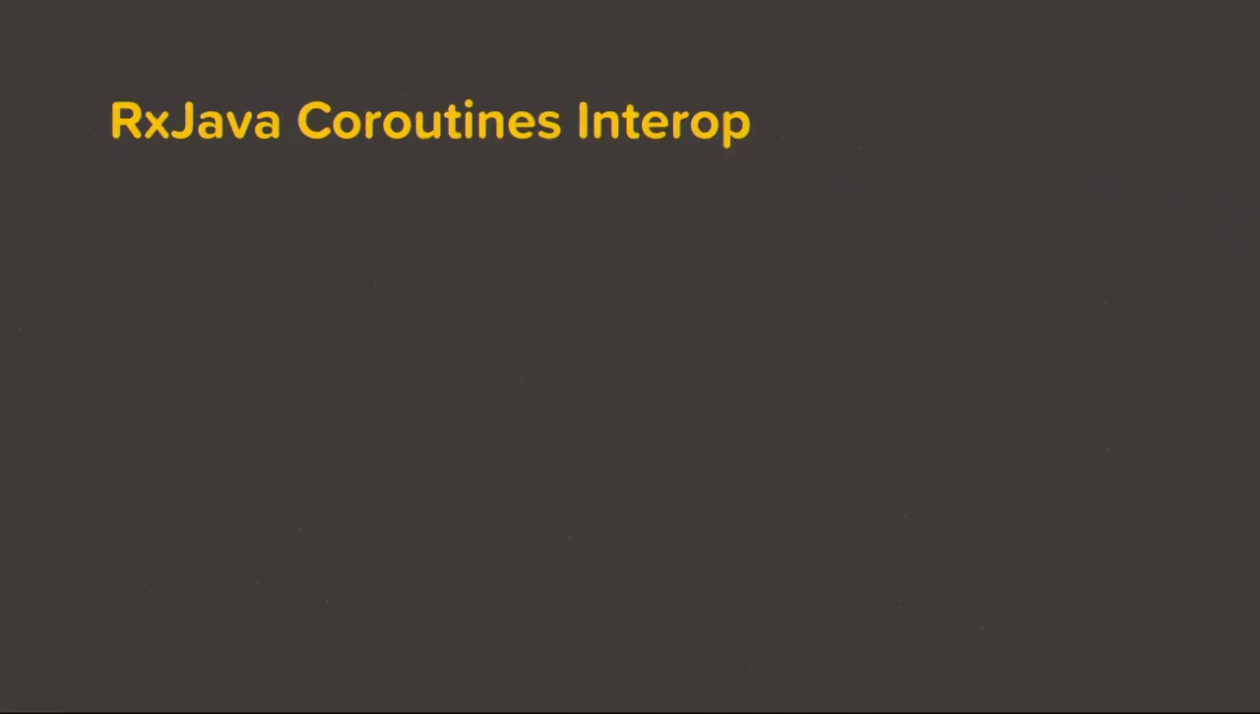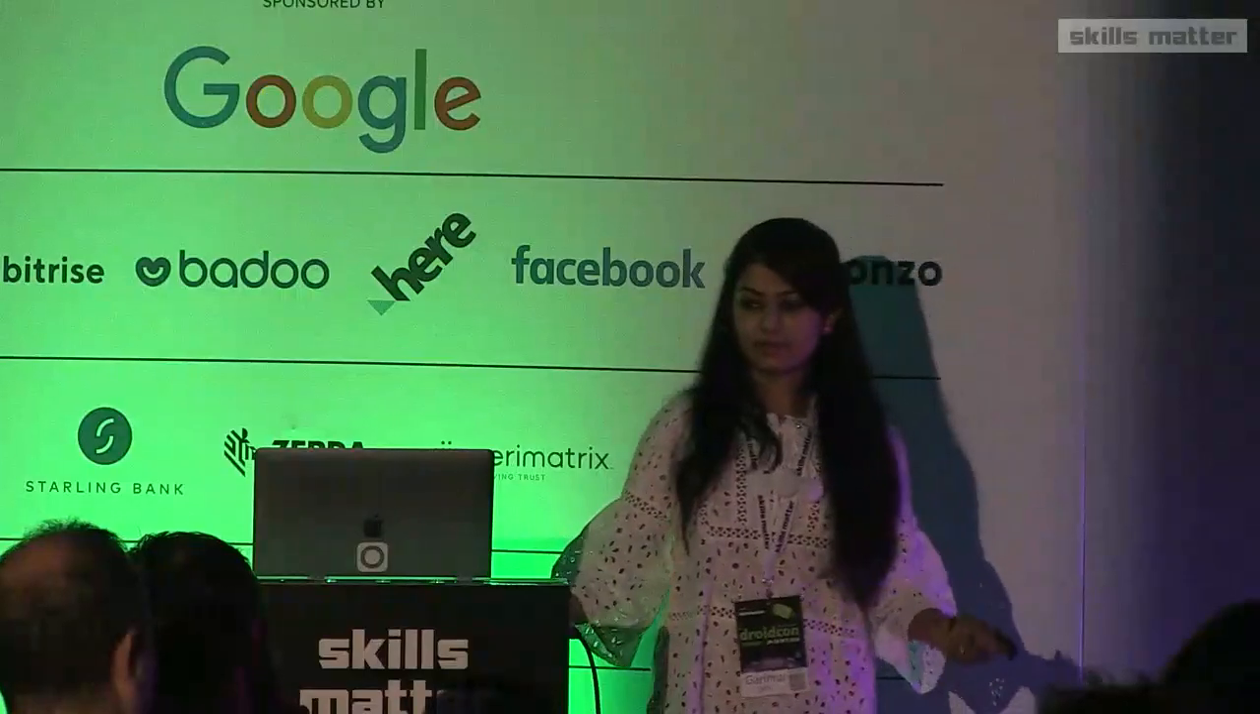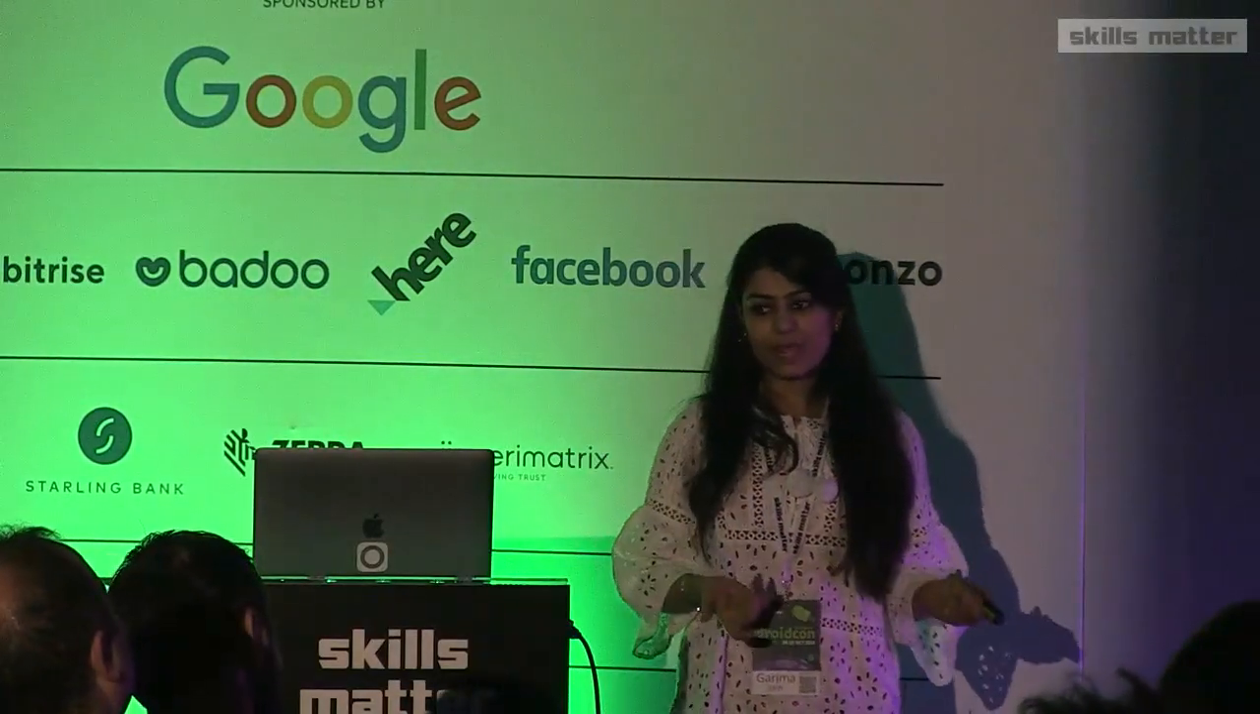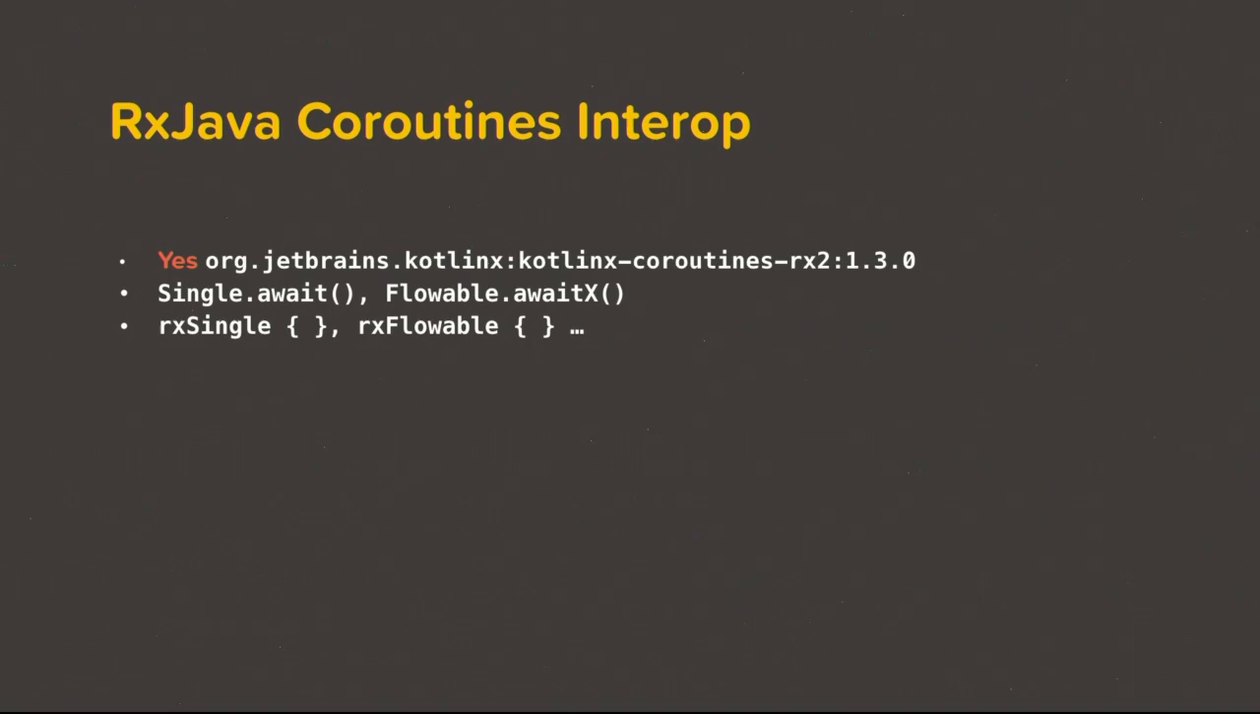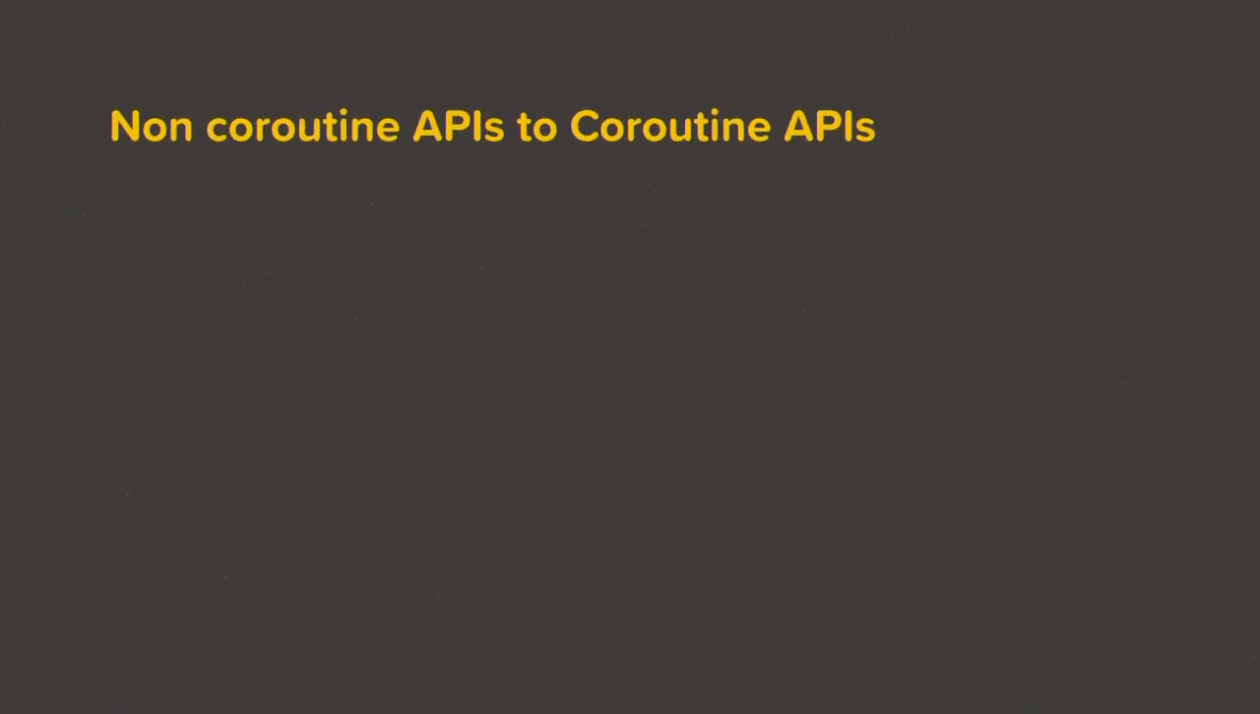So another question could be, I have a reactive app. How do I start? So there is an interop library. We can start piece by piece. You can use this. There is a single.await, flowable.await, and similarly the other counterpart to convert a single into coroutines flow. So we have a bunch of goodies and we can do interop. So if we have a non-coroutine API and we want to convert into coroutine, yes, we can do that. We have a construct called suspend coroutines. We can read more about that.